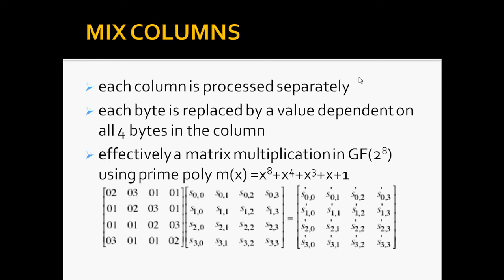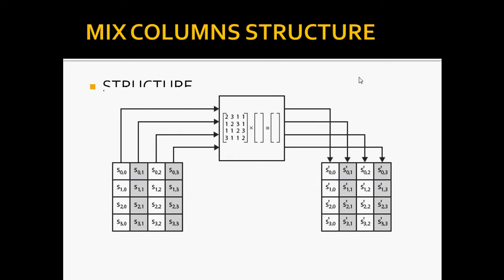It is a substitution that makes use of arithmetic over GF(2^8). It is designed as a matrix multiplication where each byte is treated as a polynomial in 2^8. The inverse used for decryption involves a different set of constants. So this is about MixColumns, and shown here is the MixColumns structure.